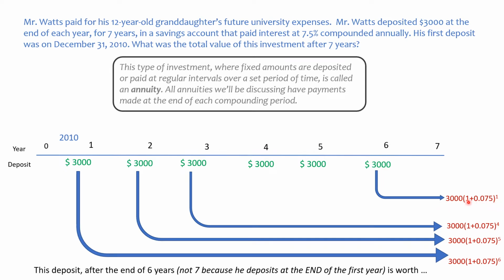So the exponent is a 1. So it gets that interest just once because it's compounded annually. So one time he's going to get that interest. What about the next year?